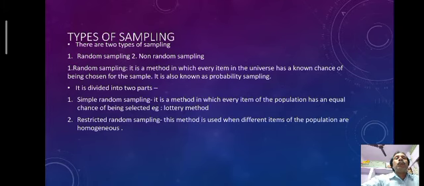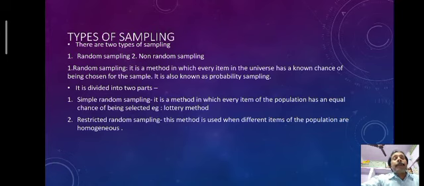Basically there are two types: one is random sampling and the other is non-random sampling. So what is random sampling? Here the word is random, which means we do not take items continuously. We can take any item from the given group, and that is known as random.